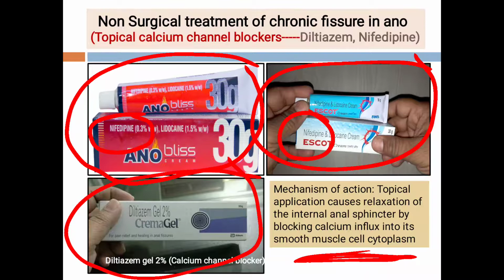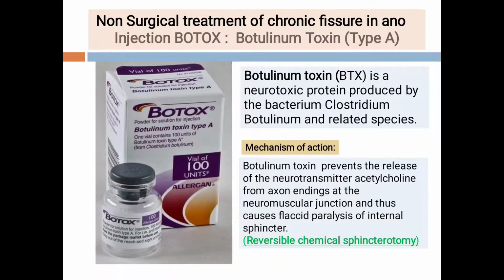Now students, next is the injection Botox or botulinum toxin type A. So botulinum toxin is a neurotoxin or neurotoxic protein. It is produced by the bacterium Clostridium botulinum and related species. So it is an exotoxin produced by Clostridium botulinum.